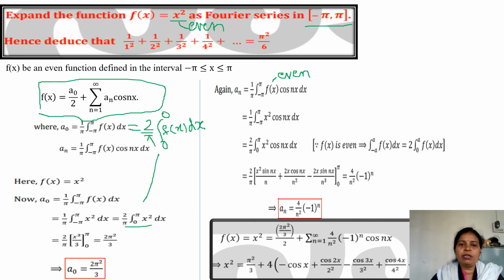So this formula reduces to twice of 0 to pi, divided by pi here in the formula itself, x square cos nx dx. Here the explanation is given. Now, by the UV rule, as we have done so many problems, you will take u as x square since it vanishes after two differentiations, and v as cos nx. So this is u and this is v.